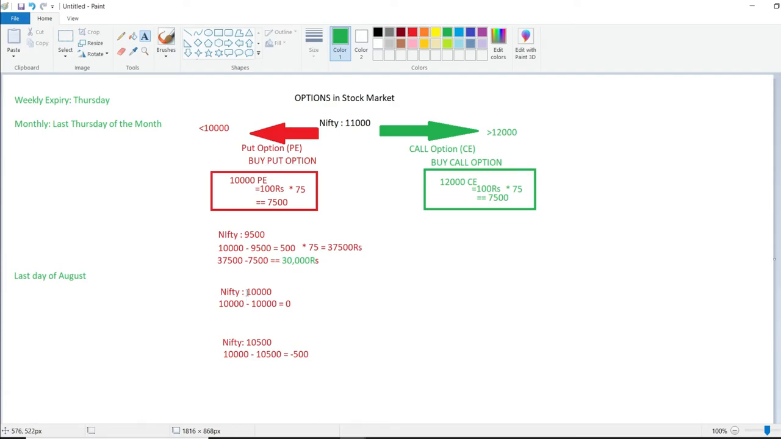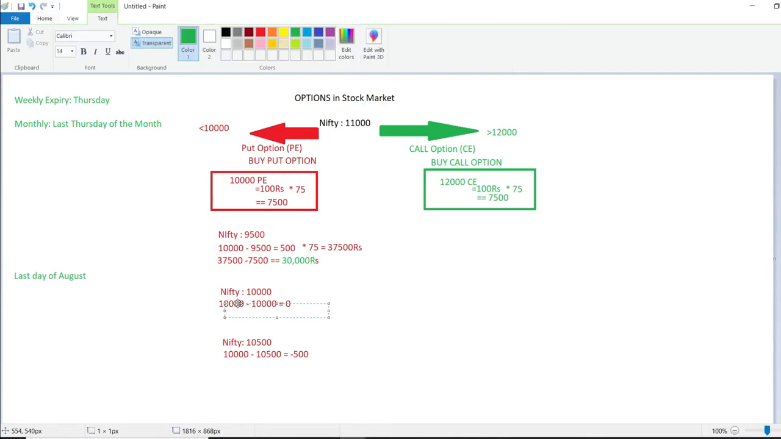So in the next scenario, suppose Nifty closed at 10,000. You predicted that Nifty will go to less than 10,000, but it closed at 10,000. So in that case, there is no gain in the number of points you captured, so it will be zero. But since you have made an initial investment of 7,500, so 0 minus 7,500.